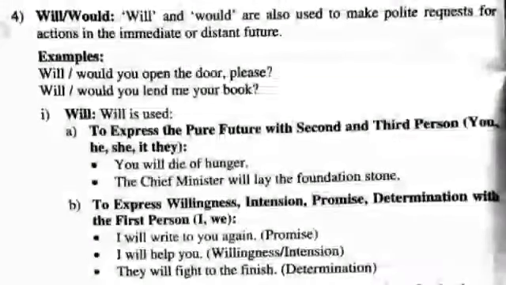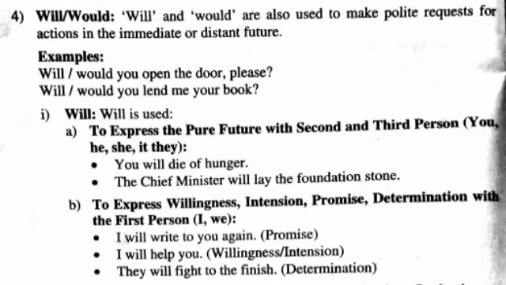Fourth, will and would. Will and would are also used to make polite requests for actions in the immediate or distant future. For example, will or would. You can use either will or would. Will you open the door, please? Would you lend me your book? Will. Will is used A. To express the pure future with the second and third person. You, he, she, it, they.